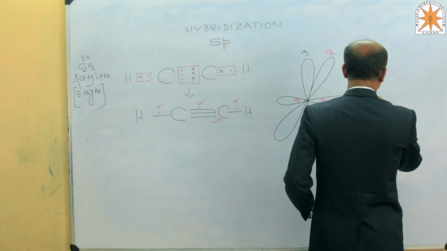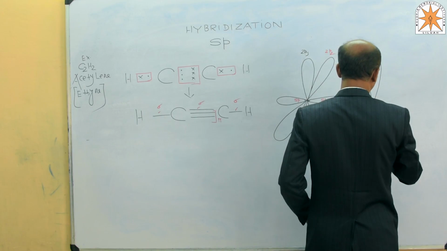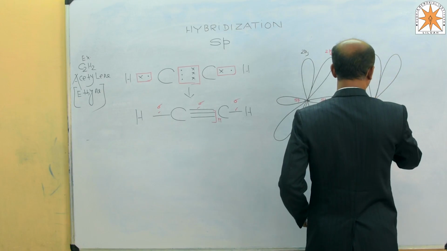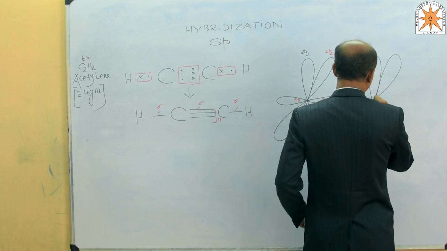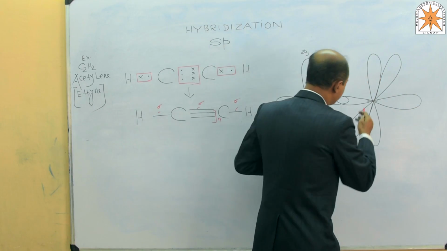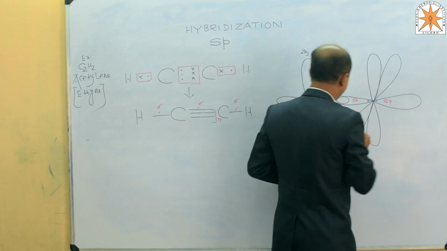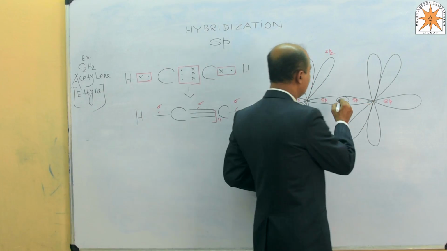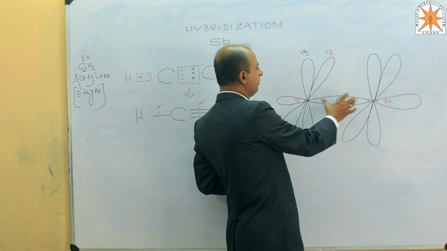Here again we draw the overlapping of sp with sp, the nature of the overlapped orbitals being sp hybrid orbitals. Here a sigma bond is formed between the two carbon atoms of the acetylene molecule, with sharing of two electrons, and the nature of the sigma bond becomes sp-sp.